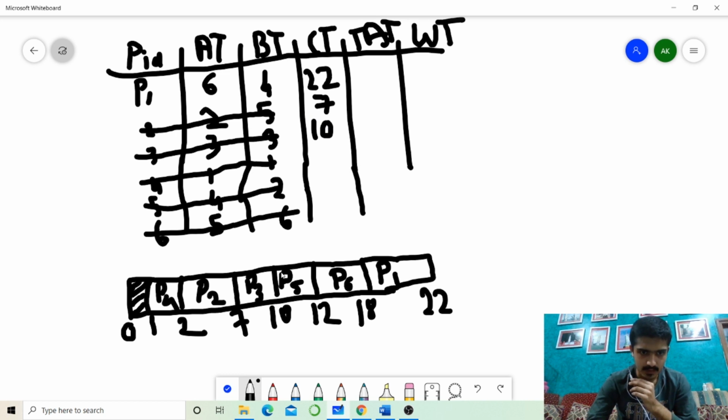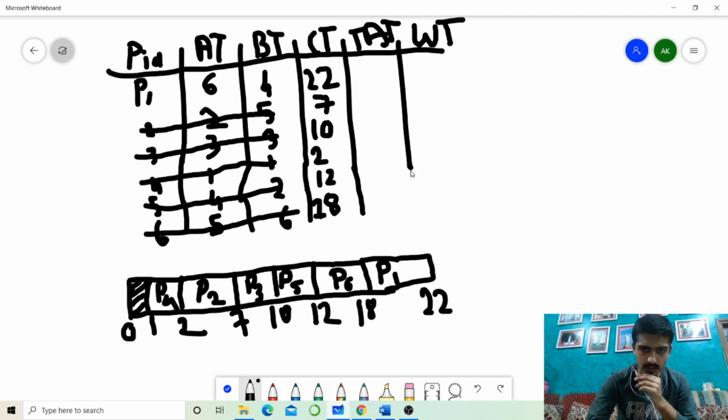Then P4, where is P4? Here, so 2. Then P5, here, 12. And finally P6 is remaining, so 18. I hope you got this, guys. It's very easy to calculate with the help of the Gantt chart. Let me just verify: P1 ends at 22, P2 ends at 7, P3 ends at 10, P4 ends at 2, P5 ends at 12, P6 ends at 18.